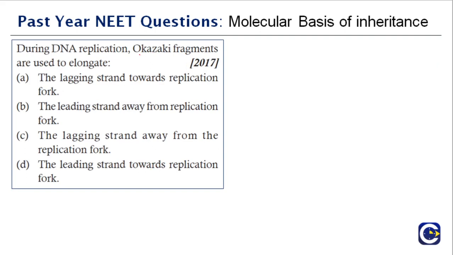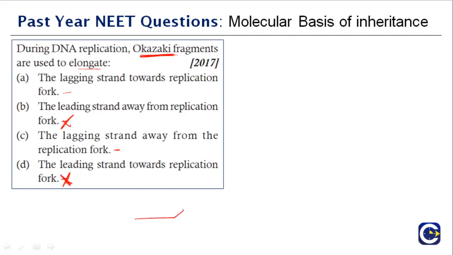During DNA replication, Okazaki fragments are used to elongate what? The lagging strand towards the replication fork, the leading strand away from the replication fork, the lagging strand away from the replication fork, and the leading strand towards the replication fork. First of all, you can also solve this question by negating certain options. We all know Okazaki fragments relate to the lagging strand. Therefore, option B and option D are negated.